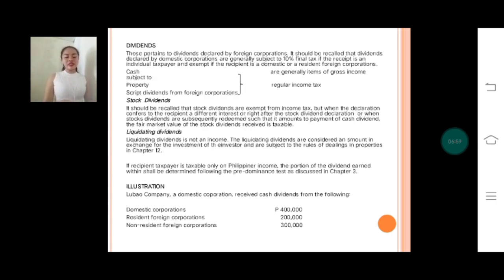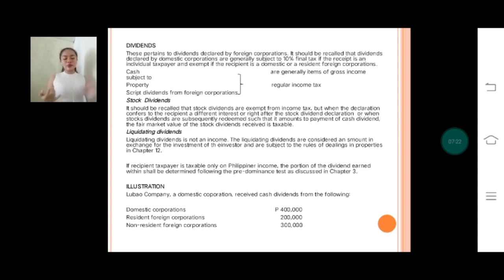Dividends, this pertains to dividends declared by foreign corporations. It should be recalled that dividends declared by domestic corporations are generally subject to 10% final tax if the recipient is an individual taxpayer, and exempt if the recipient is a domestic or a resident foreign corporation. So cash, properties, and scrip dividends from foreign corporations are generally items of gross income subject to regular income tax.